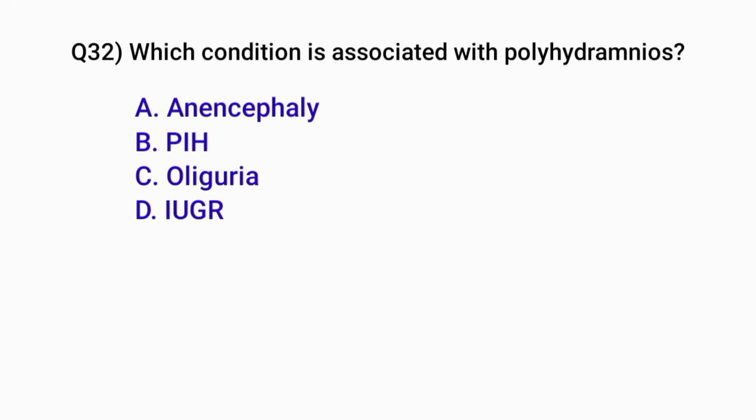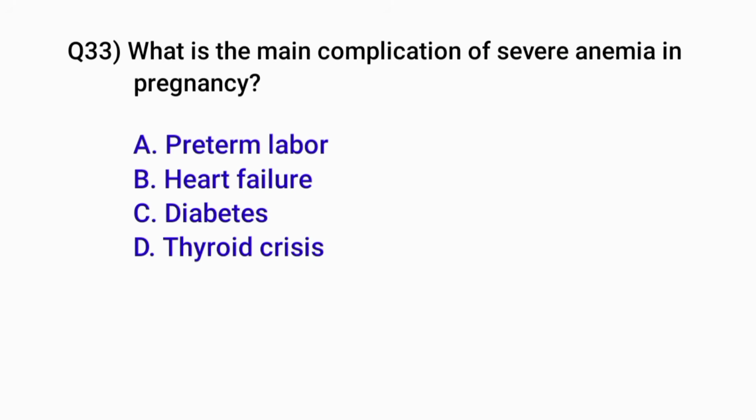Question number 32. Which condition is associated with polyhydramnios? Correct option is A. Anencephaly. Question number 33. What is the main complication of severe anemia in pregnancy? Correct option is B. Heart failure.